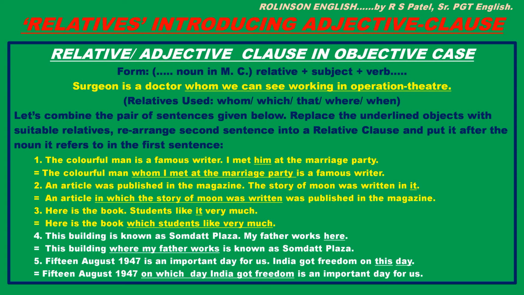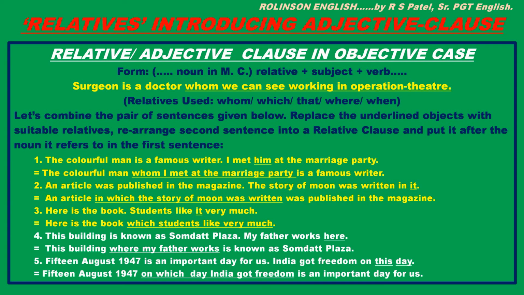Similarly, an article was published in the magazine. The story of moon was written in it. Here, underlined pronoun is it. That is the object of preposition in. So we have to replace it suitably with the relative, and we have to take the preposition also in the beginning with the relative.